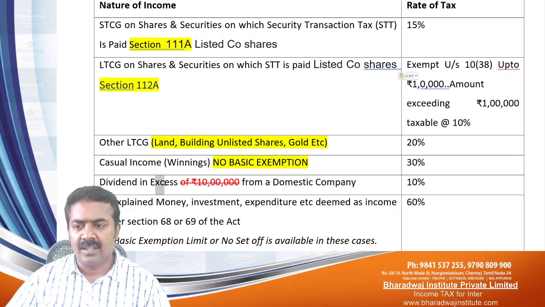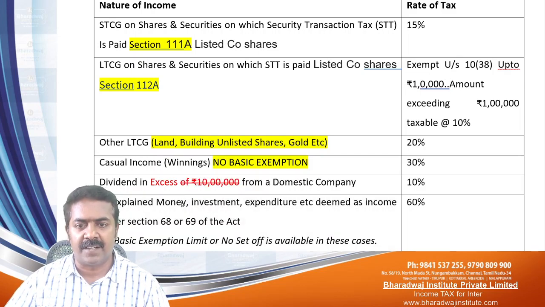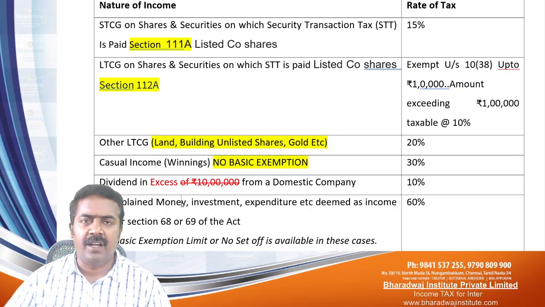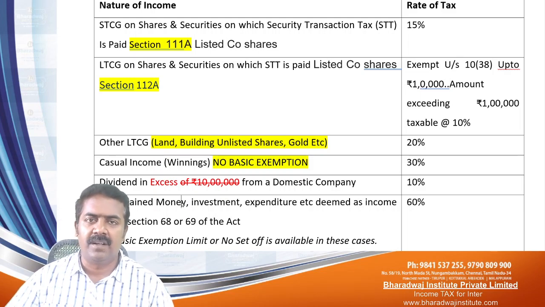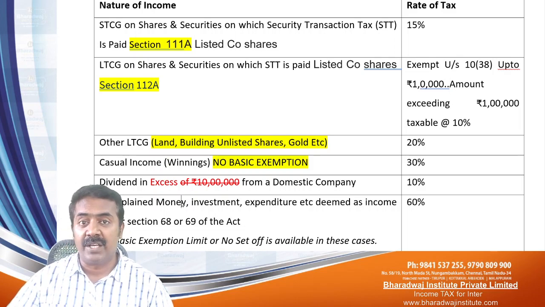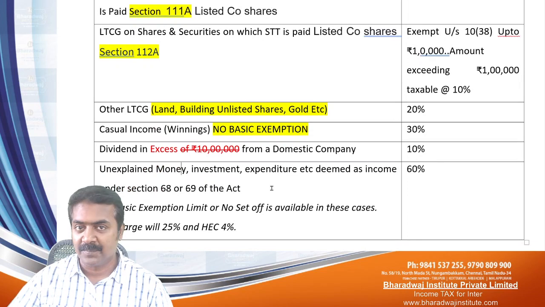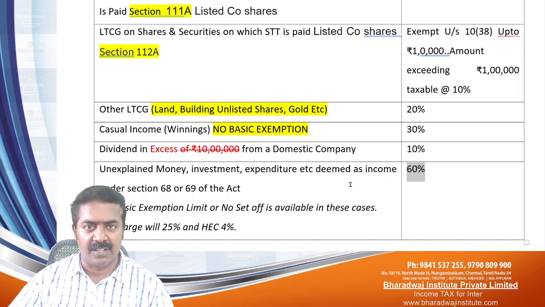Dividend from domestic company is taxed at 10%. If you keep some unexplained money, investment, expenditure, etc. For example, you spend 5 crores on your children's marriage or your marriage. Income tax people look at the expenditure and come and ask you, what is the source of that 5 crores which you spent on the marriage? If you're not able to explain, then the income tax department will serve a notice. You pay 60% of the expenditure.